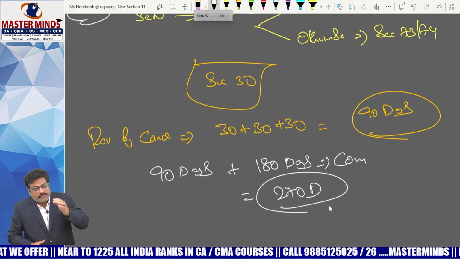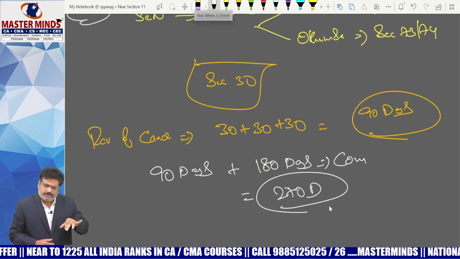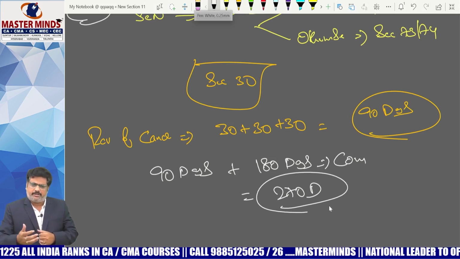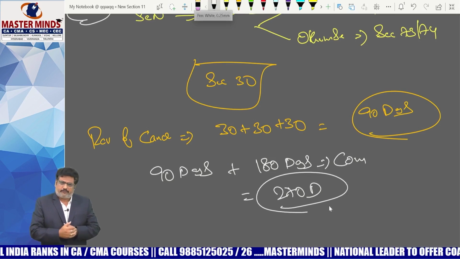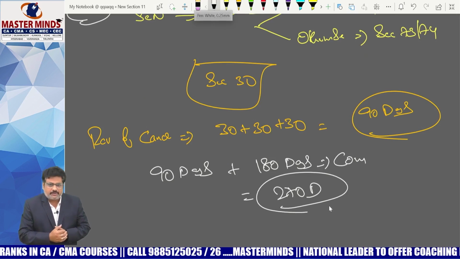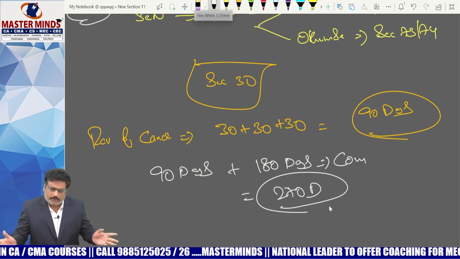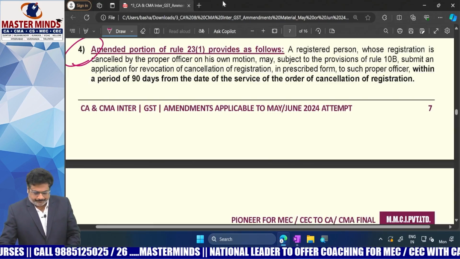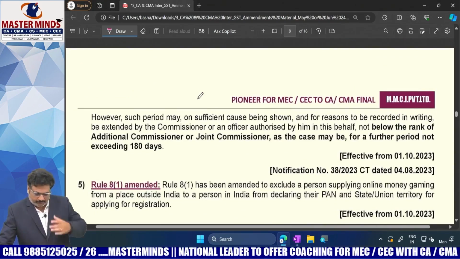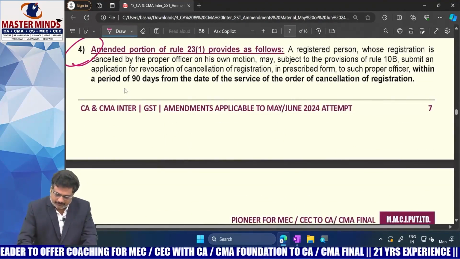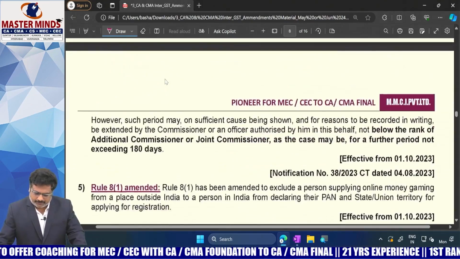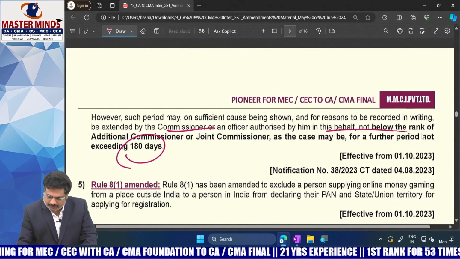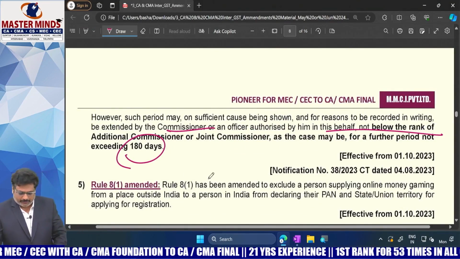But now, initially the time limit to make the application is 90 days. And after that, extension can be granted by the commissioner for a further period of up to a maximum of 180 days. The total time period now becomes 270. That is the amendment you need to remember. Okay. This is the fourth one. See this, the initial time period is 90 days. Further, it can be extended by another 180 days by the commissioner or his authorized persons. Okay, that is the point you need to remember.